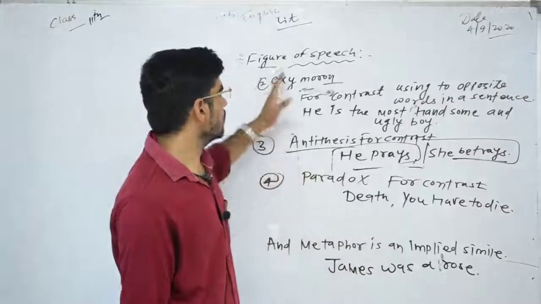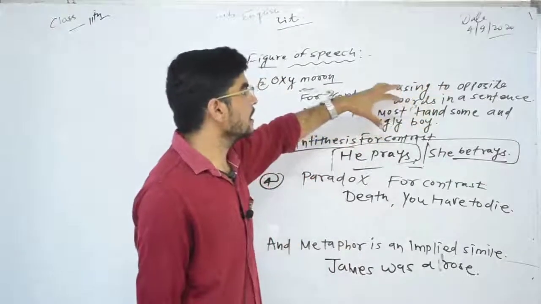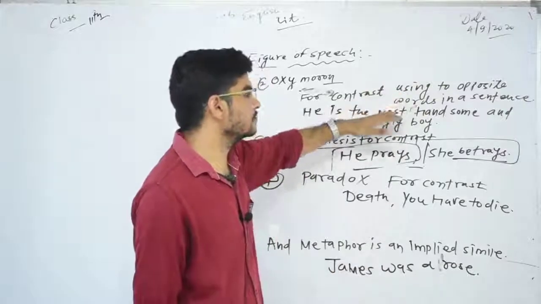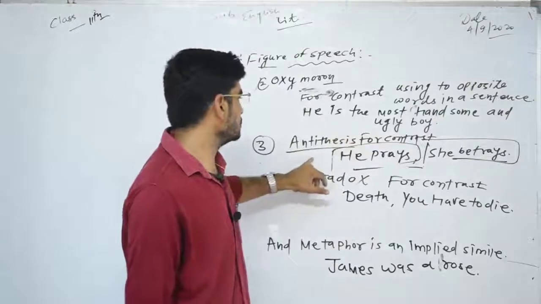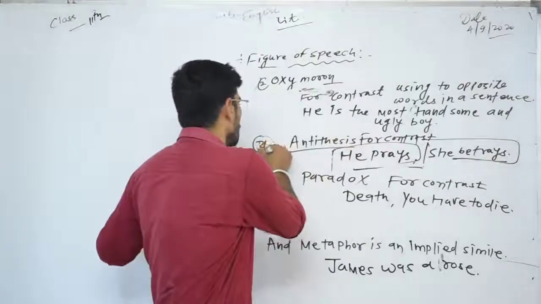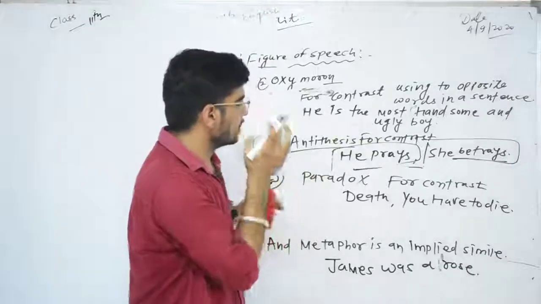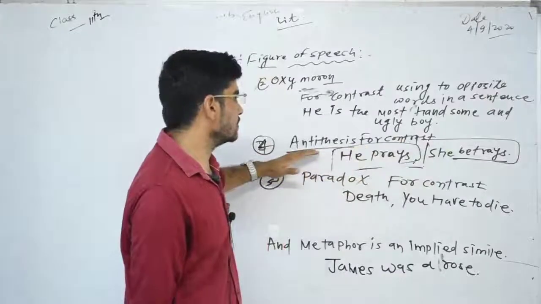Third one is oxymoron. When two opposite words are used in a sentence, that is called oxymoron. And the fourth one is when we use two different statements like he prays, she betrays in a sentence, that is called antithesis.